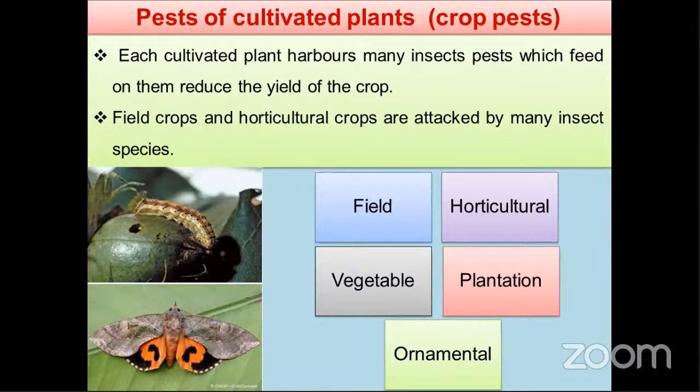An insect is considered a minor pest if it causes loss between 5 to 10%. If it causes more than 10% loss, we call it a major pest. So between 5 to 10% is a minor pest, and more than 10% is a major pest.